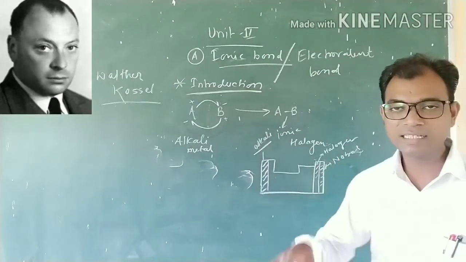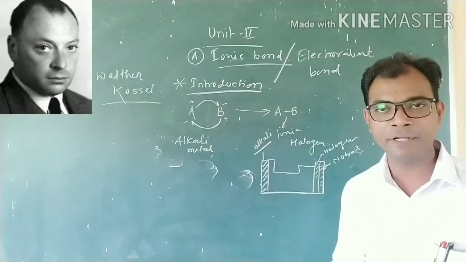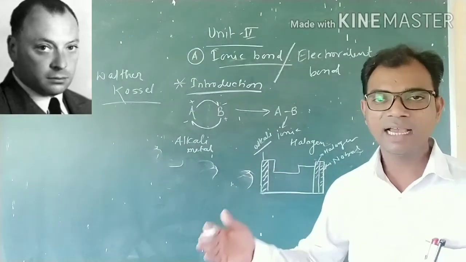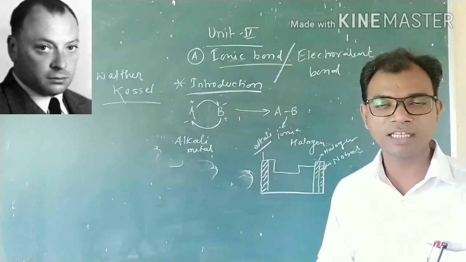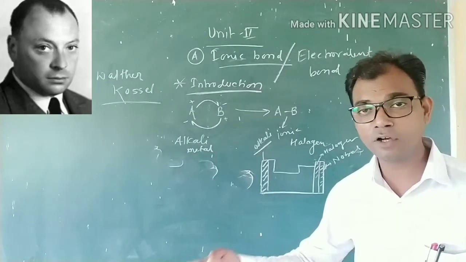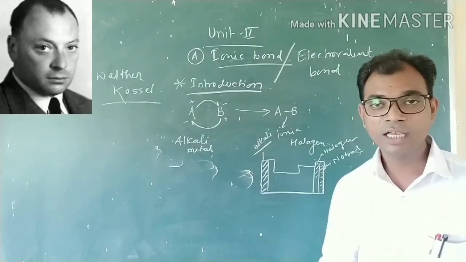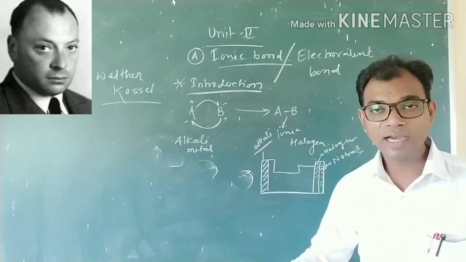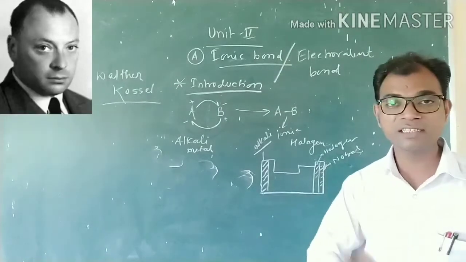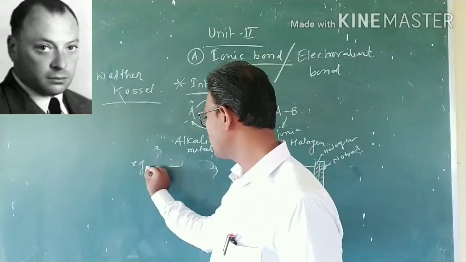So Kossel states that the noble gas acts as a boundary between alkali metals and halogens to form the ionic bond. Here also the transfer of electron takes place, so that's why it is also the electrovalent bond. If we consider the example of formation of NaCl molecules.